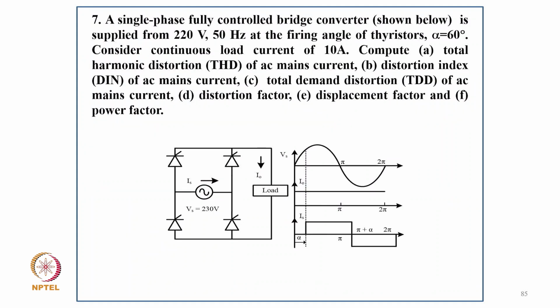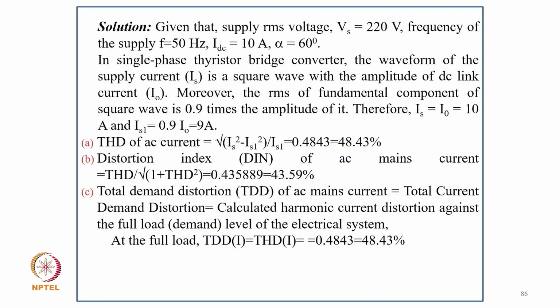Now coming to the single phase 7th numerical: a single phase fully controlled bridge converter, supplied from 220 volt 50 hertz, with firing angle alpha of 60 degree. Consider a continuous load current of 10 ampere. Compute the total harmonic distortion, current distortion index of mains current, total demand distortion, distortion factor, and displacement factor. So you have a thyristor converter with square wave current. At the output, you have a quasi square current with a phase shift of alpha degree. Here you have been given all the data.